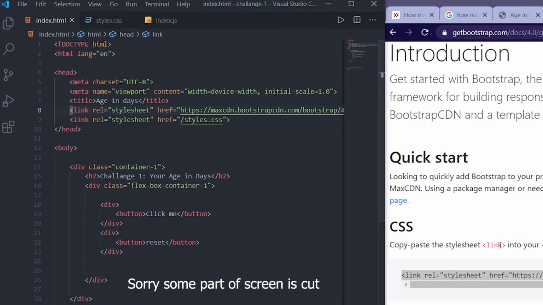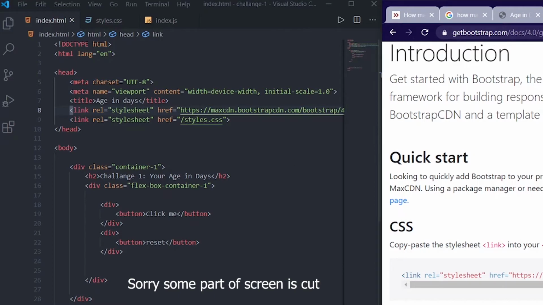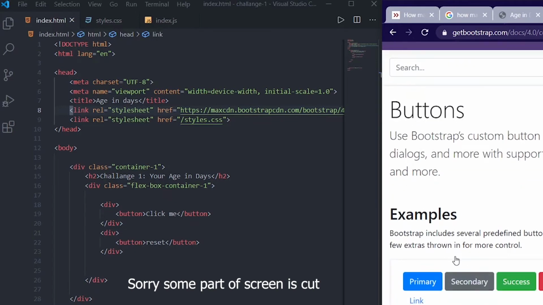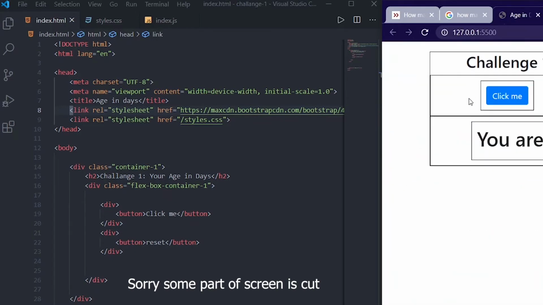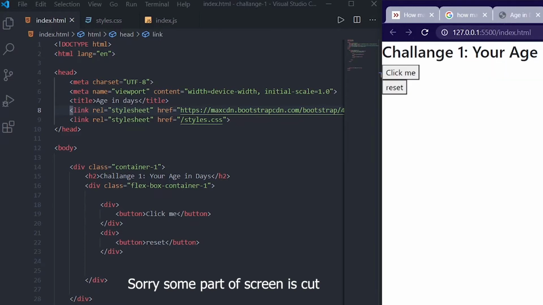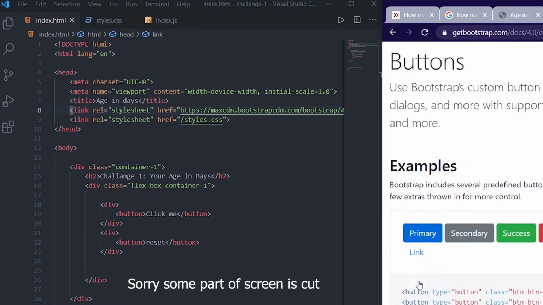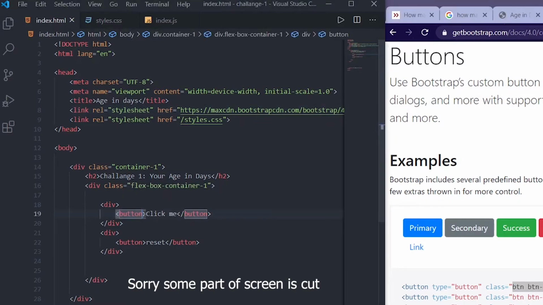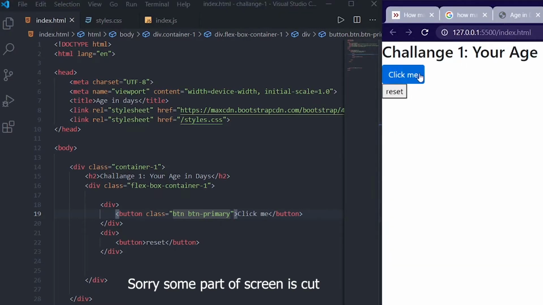And now what I will do is this Bootstrap has a class. Let me show you in the search buttons, and check this out. This button is nothing but this primary. So what I will do is this has a class of button primary, right? So just copy this, and here in the class paste it. Okay, class, and paste it. And when you save this, you will get this as an output.